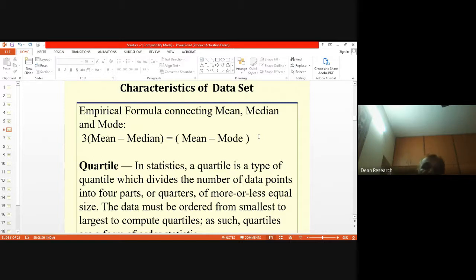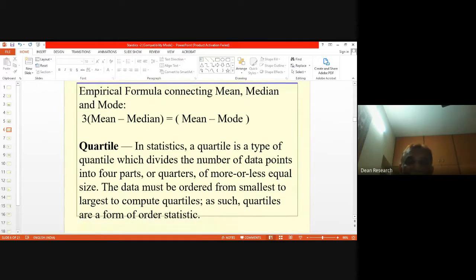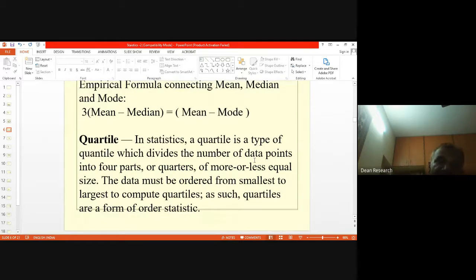Now, for completeness, I am also going through quartile in brief. In statistics, a quartile is a type of quantile. It is a measure which divides the number of data points into 4 parts or 4 quarters of more or less equal size. That's what is being done in the case of quartile.